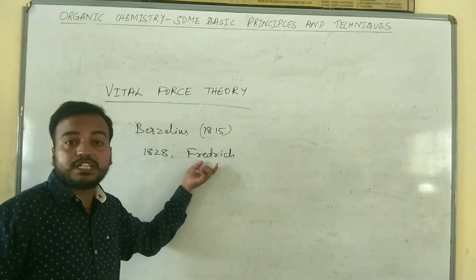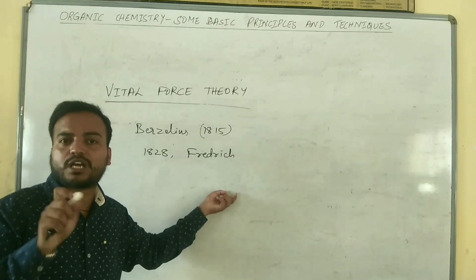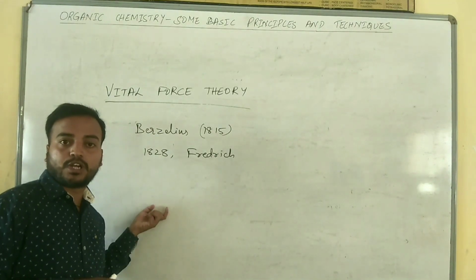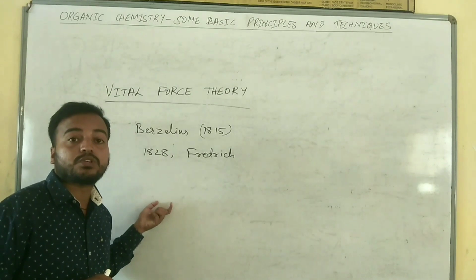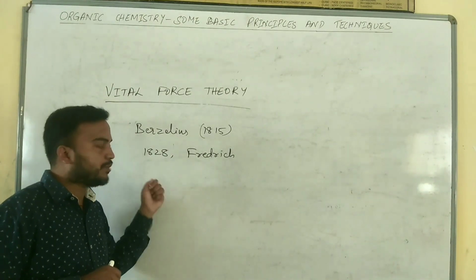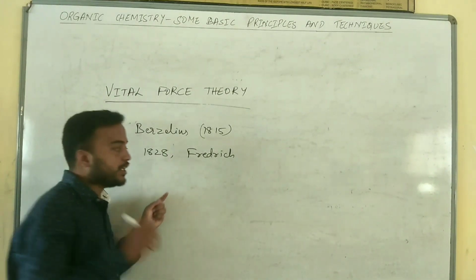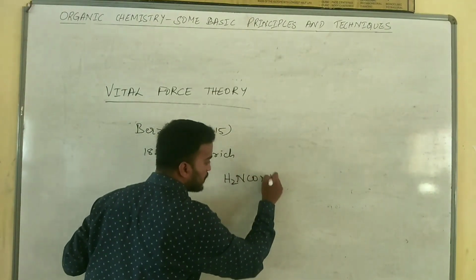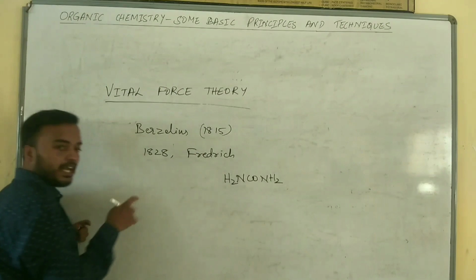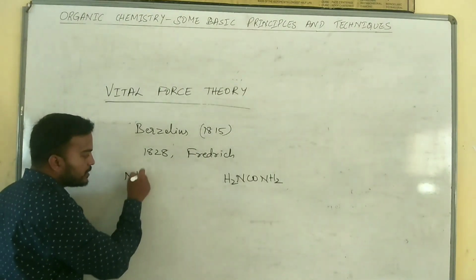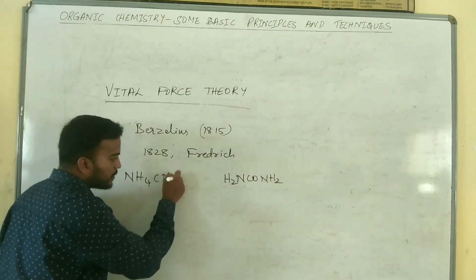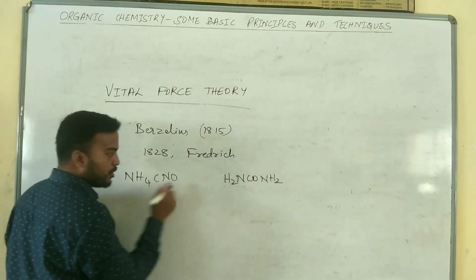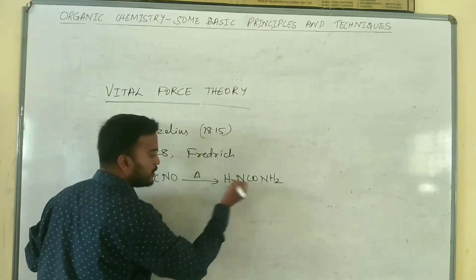He accidentally obtained a well-known organic compound called urea from an inorganic compound called ammonium cyanide without a living system. So when we heated ammonium cyanide, we will get urea.